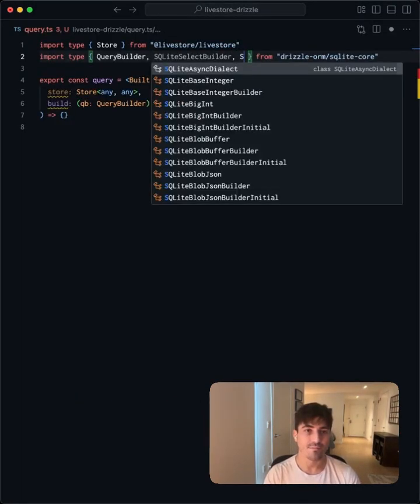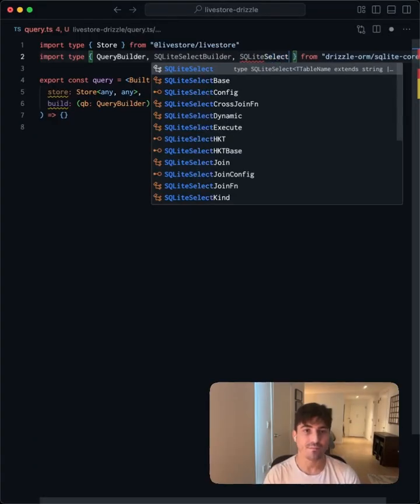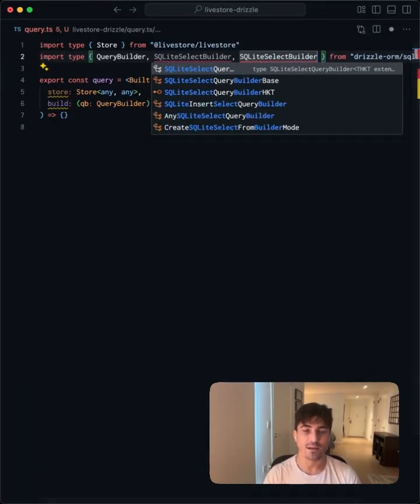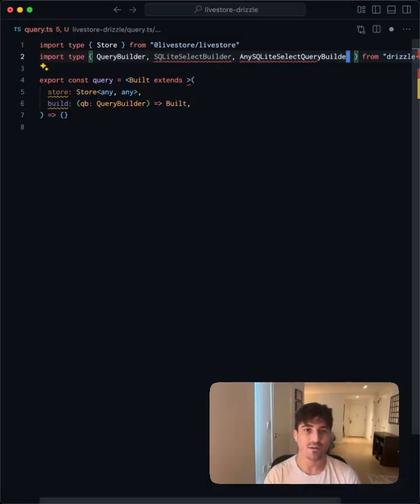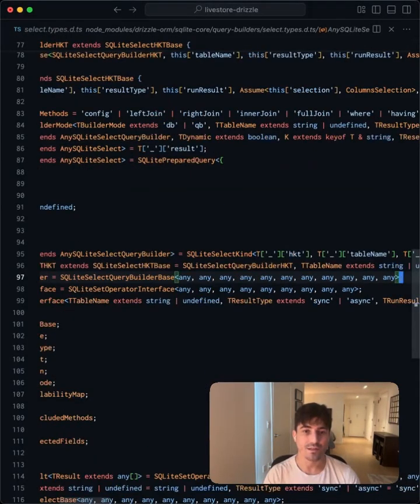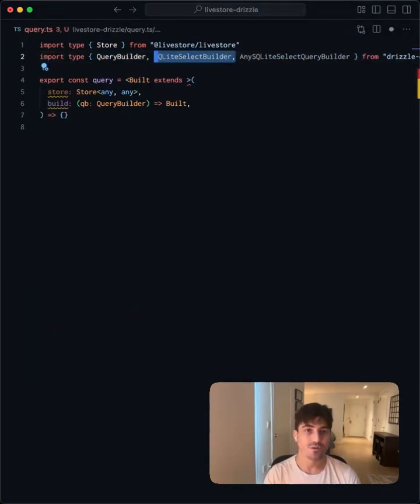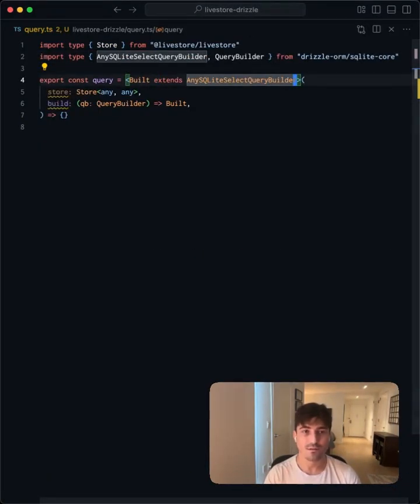So maybe there's some version of it that already has all of the type args applied, and it seems there is. So this passes in all of the type arguments as any. So we can get rid of this and use this as the constraint on build.